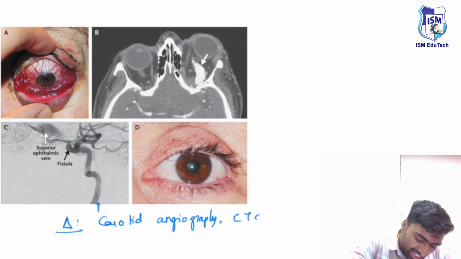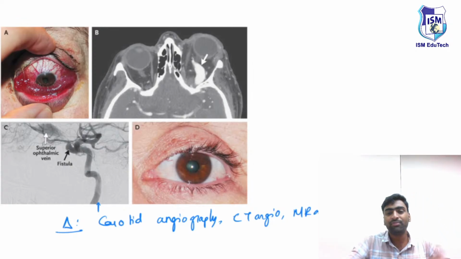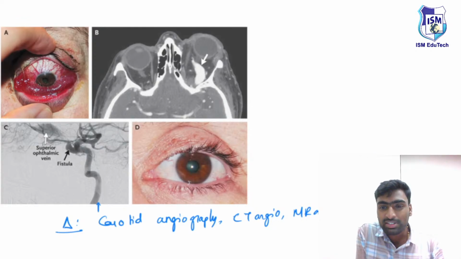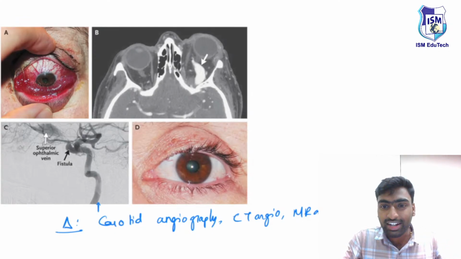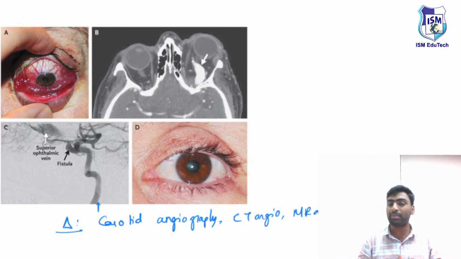If a pregnant woman is presenting, we will avoid giving contrast, so in such cases we'll use MR angio. In MR angio, we use a principle known as time of flight, in which we won't use contrast but still get the angiographic image. So in pregnancy, we'll use MR angio.